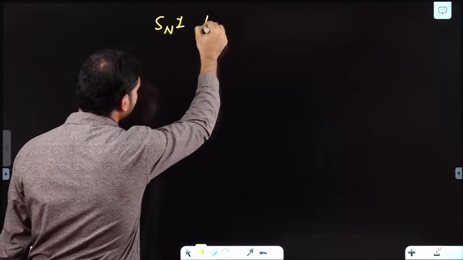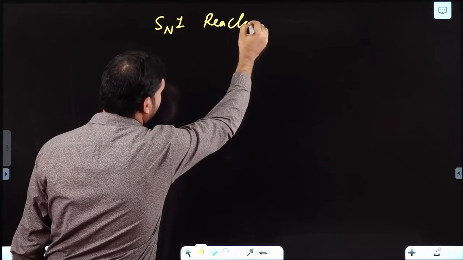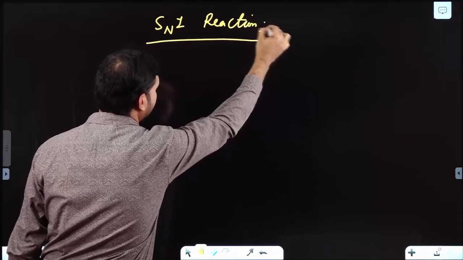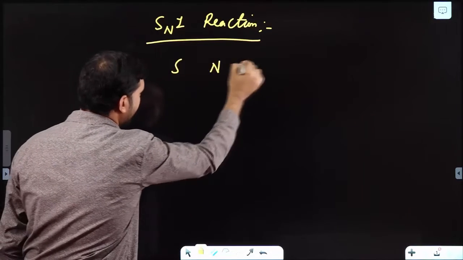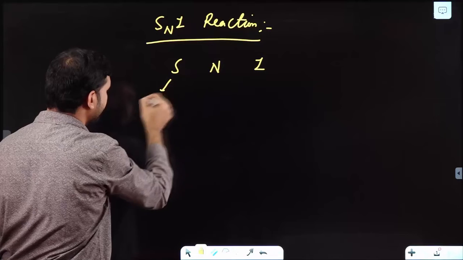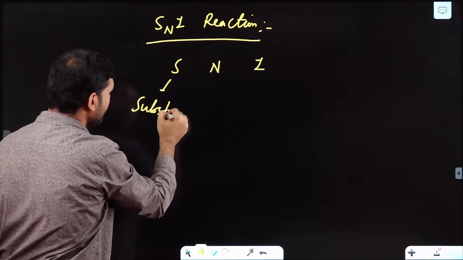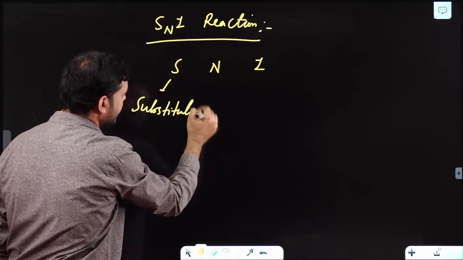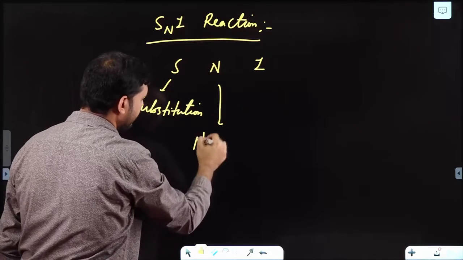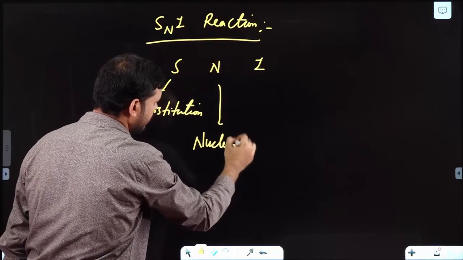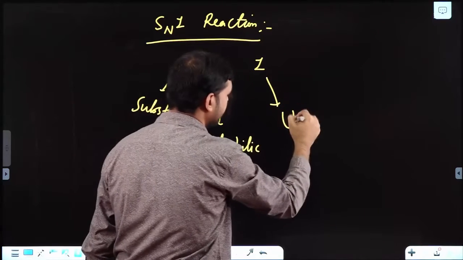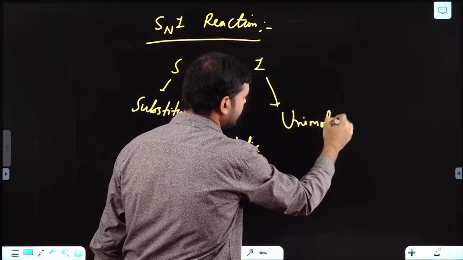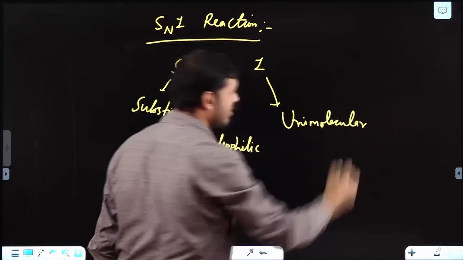SN1 reaction. Now what is this SN1? S is for substitution, N is for nucleophilic and 1 is for unimolecular.